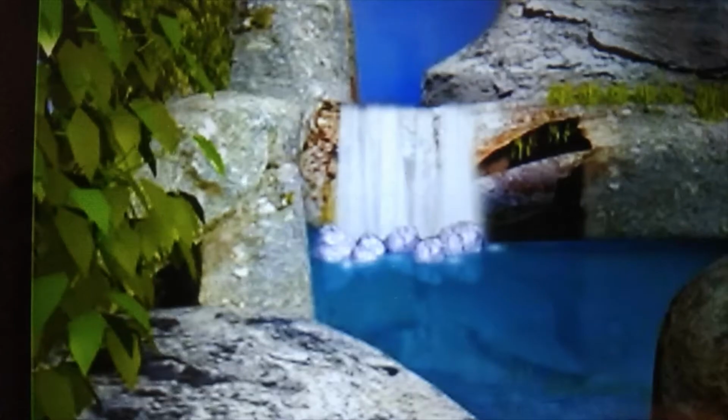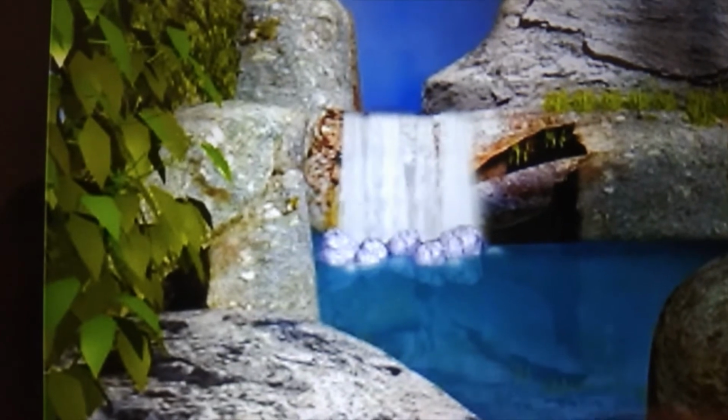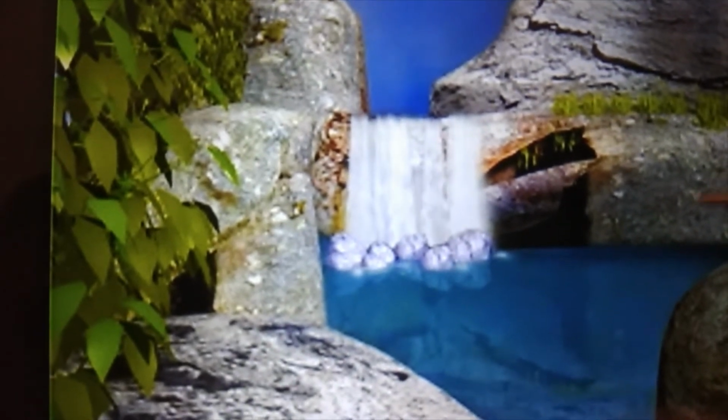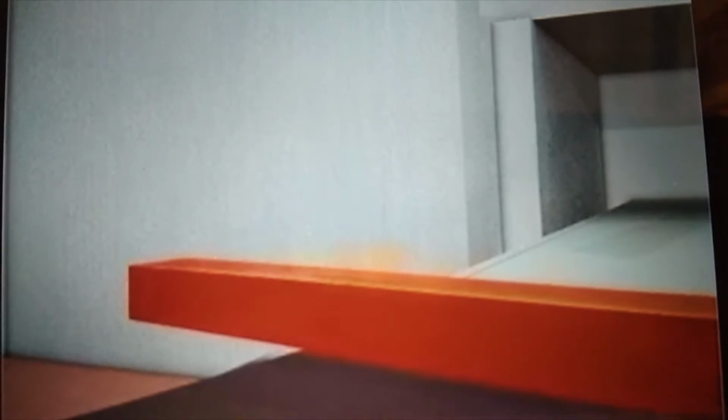Okay, see the example of spontaneous process. Here water is flowing from uphill to downhill, is it? Water flowing from uphill to downhill, and it is a spontaneous process. Another example is this: when a metal rod is heated at one end, heat is transferred to the cool end. So this is the natural unidirectional process, which is a spontaneous process.